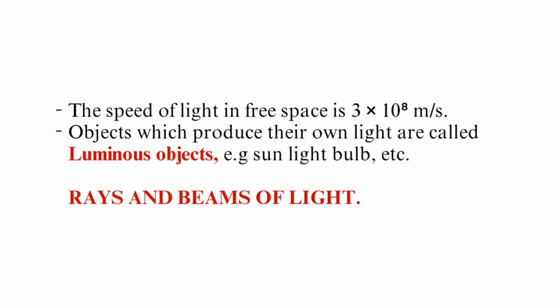The speed of light in free space is 3 times 10 raised to power 8 meters per second. Then objects which produce light on their own are called luminous objects. We have examples like the sun, our light bulb, and so on and so forth. So we'll be moving to the rays and the beams of light.